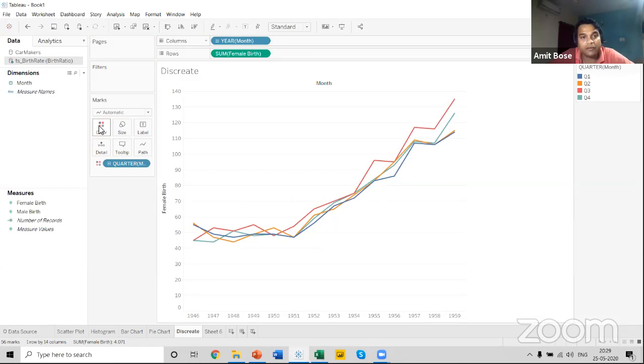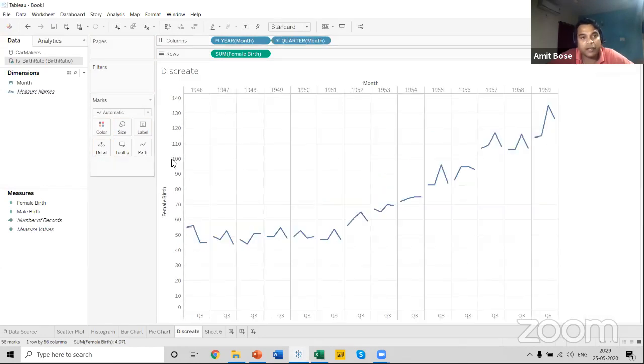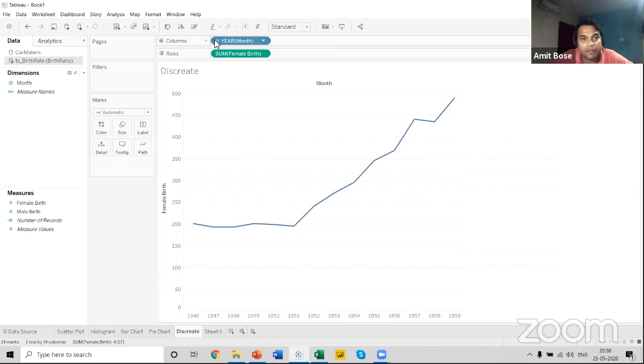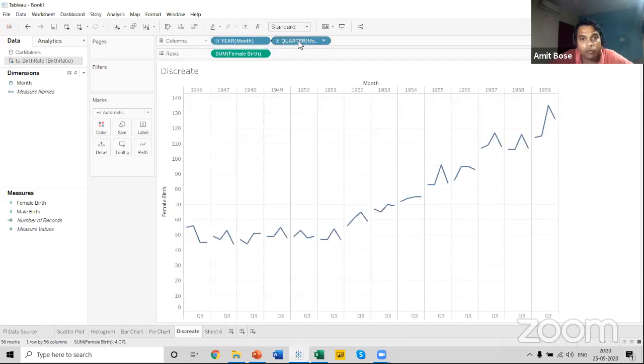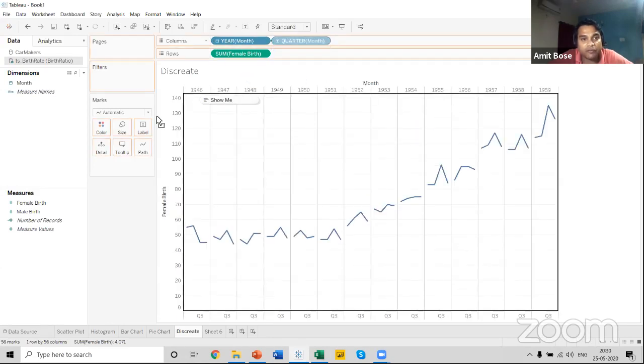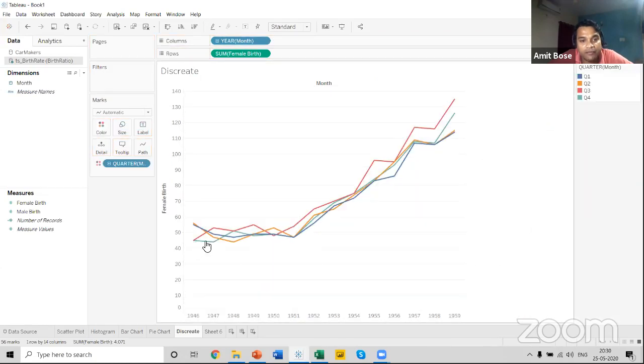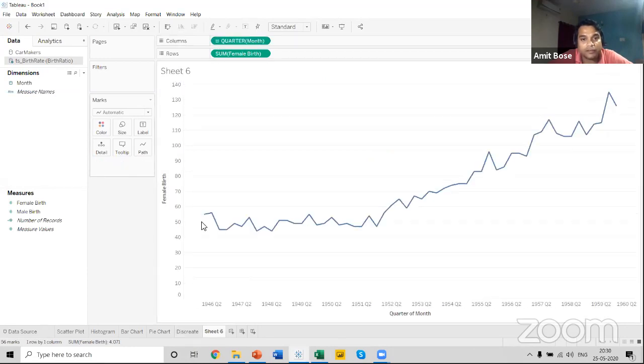Now in discrete, we have an option that if you want a single line for each quarter, we can just drag this quarter option. What I have done is clicked on this plus sign and created the quarter. Now, what if I bring this quarter onto the color mark? We can see that for each quarter, we have a single line. But in the case of continuous, we don't have such an option.